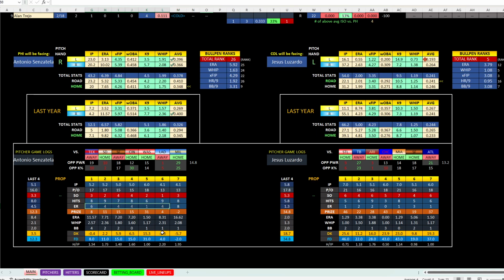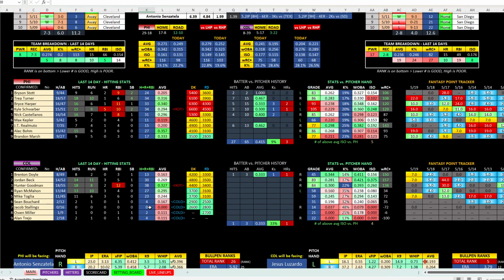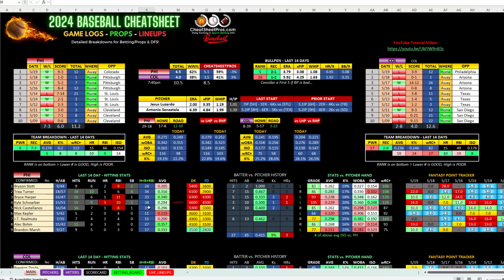And even if you want to do his earned runs, 6, 4, 4, 4, 1, 4. He had one good start here. He only allowed 1, but look at this. 4+ earned runs in every other start. So that's just my opinion if you want to go that way. Philly minus 1.5, Senzatella 5+ hits allowed minus 150. You can ladder it up if you want to get closer to even money.